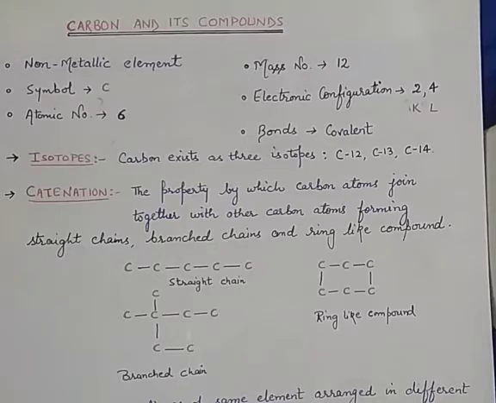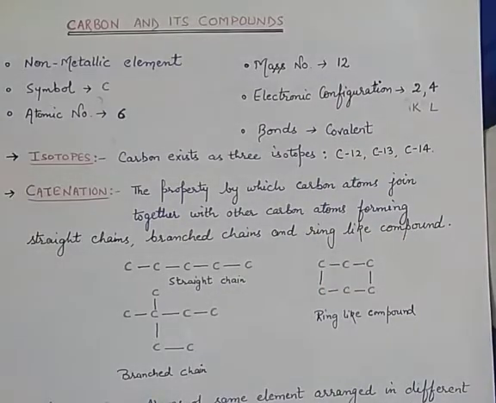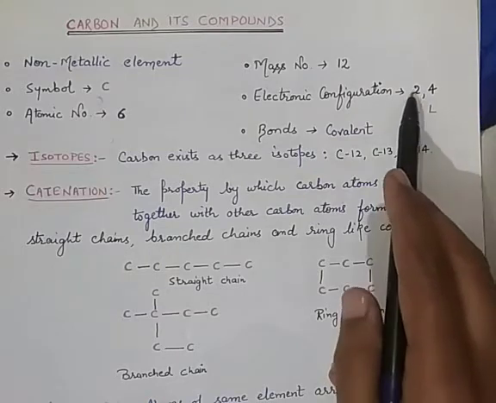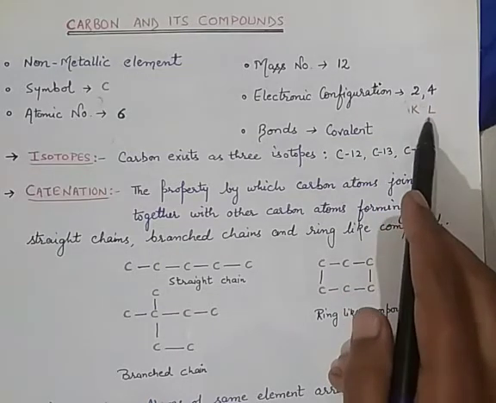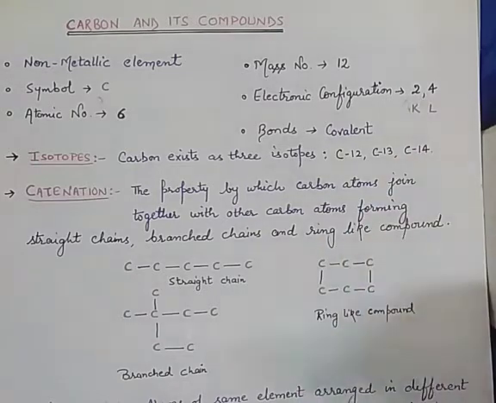Next property is the electronic configuration. The electronic configuration of carbon is 2 and 4. The first shell has 2 electrons and the next shell, the L shell, has 4 electrons.